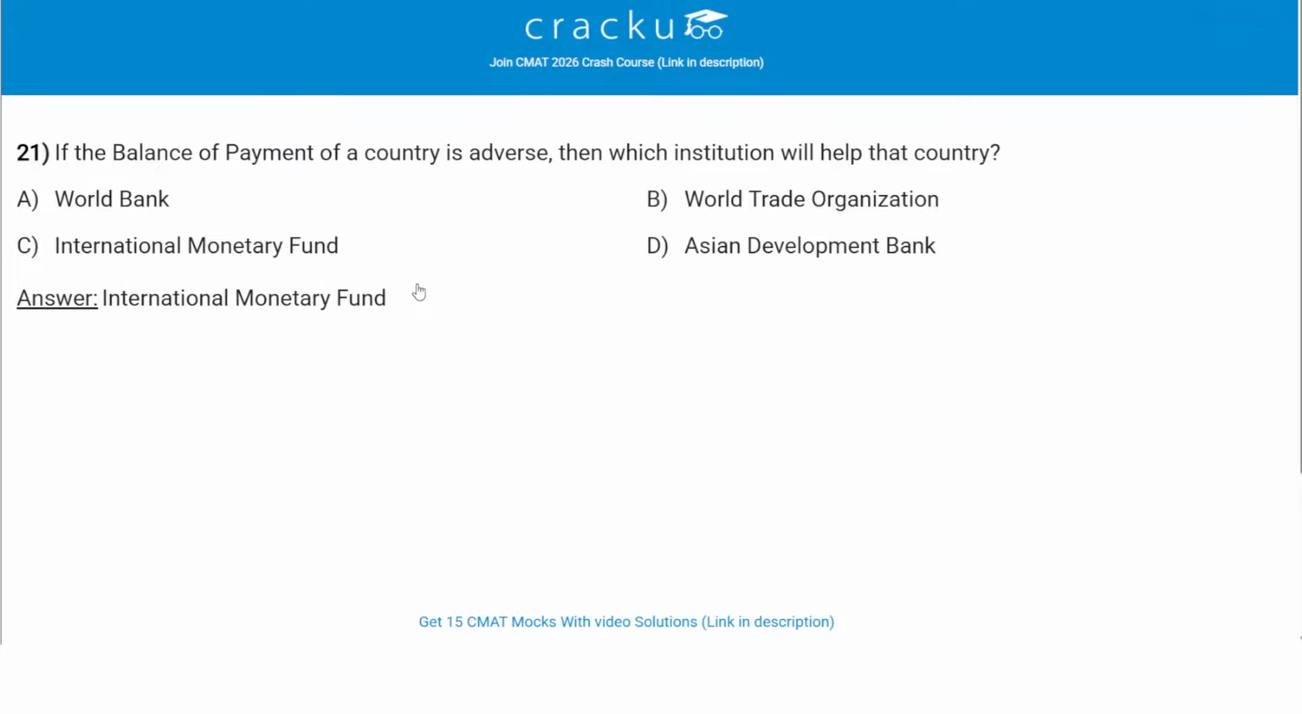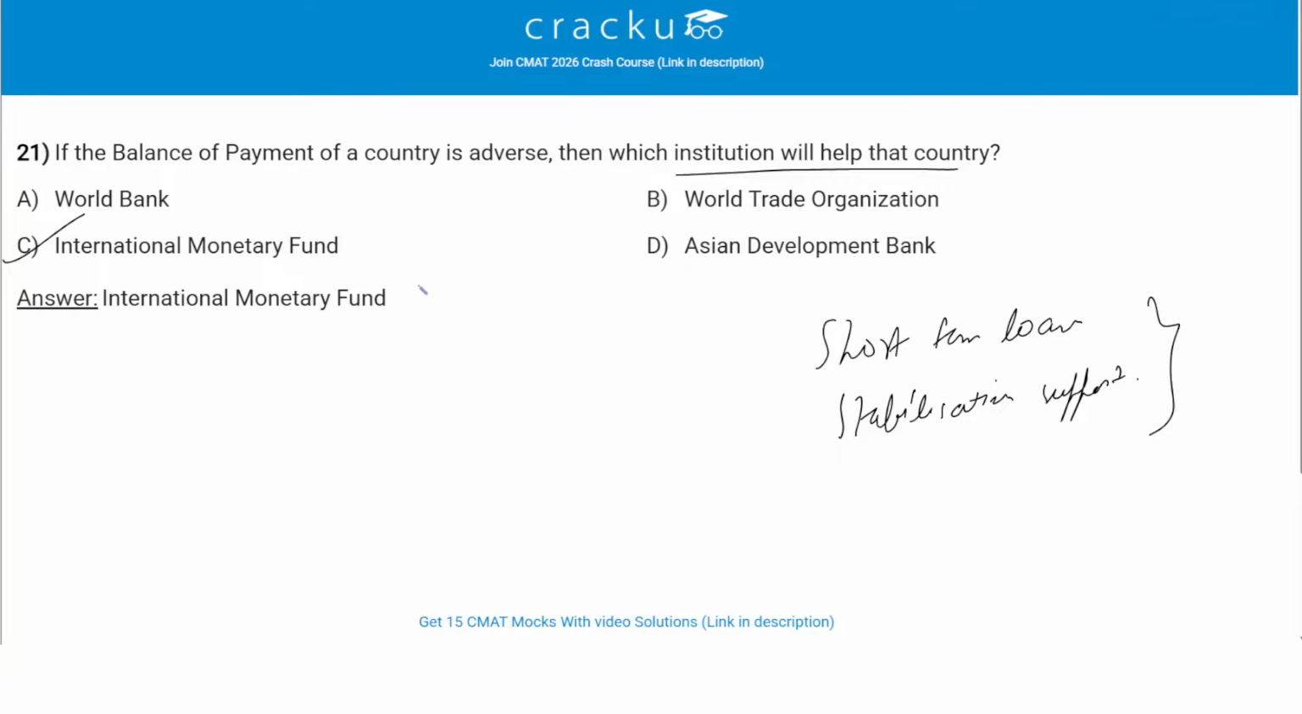If the balance of payments of a country is adverse, then which institution will help that country? So the correct answer is IMF, which is the International Monetary Fund. So the IMF provides financial assistance to countries facing a balance of payments crisis through short-term loans and stabilization support. So the World Bank majorly focuses on long-term development projects, not immediate BOP crisis. Only the International Monetary Fund provides short-term loans and stabilization support. So in this scenario, IMF will be the one which will be helping that country, and therefore option C is the correct answer.